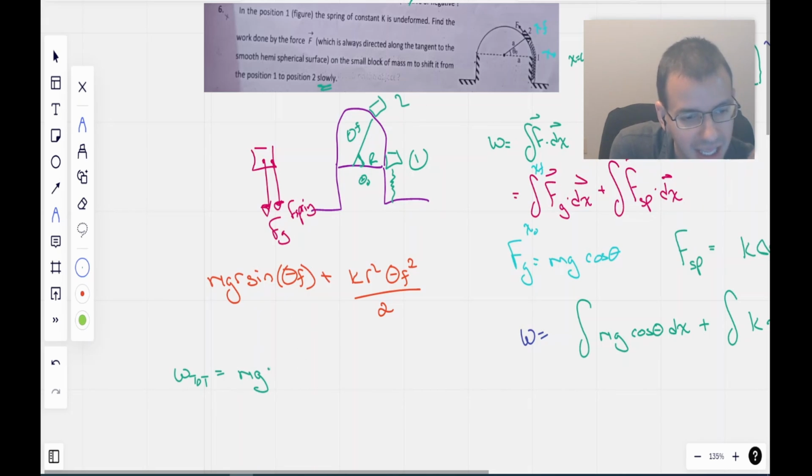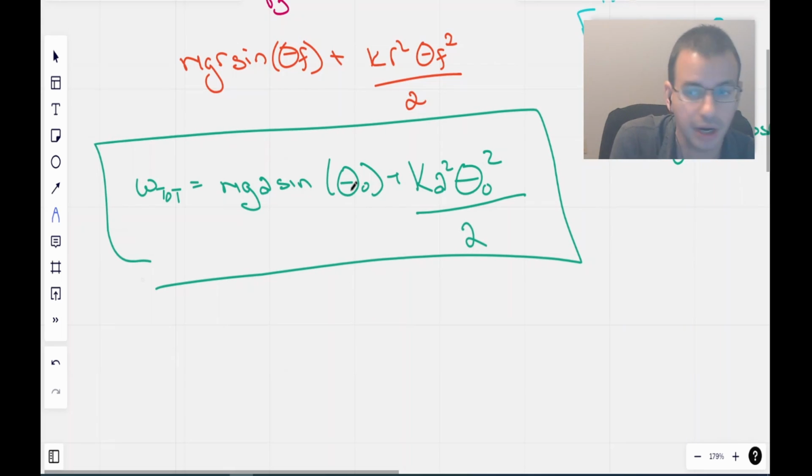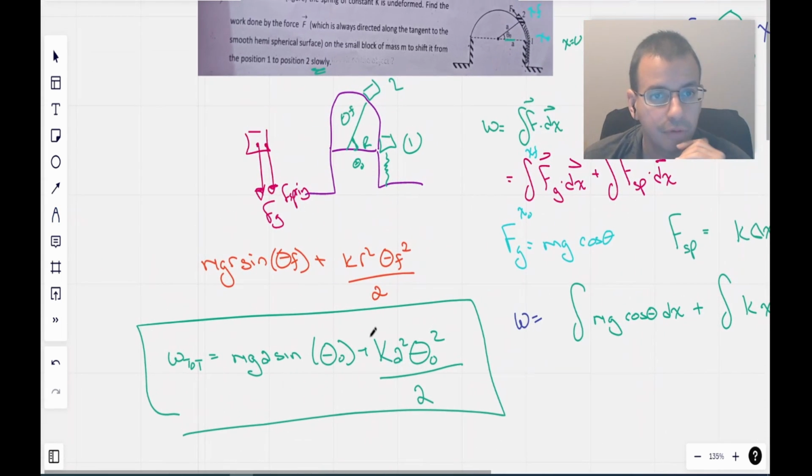R, though, they say is a, sine theta initial, because they use theta initial, plus, and they use a big K, I use a lowercase k, doesn't matter, a squared, theta initial squared over 2. And this would be what I think would be the final answer for this question.